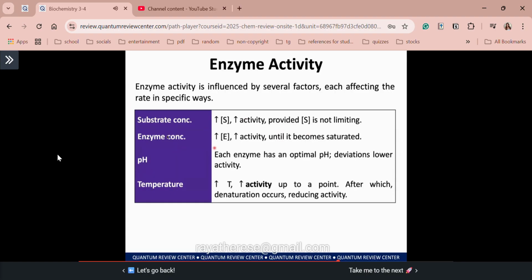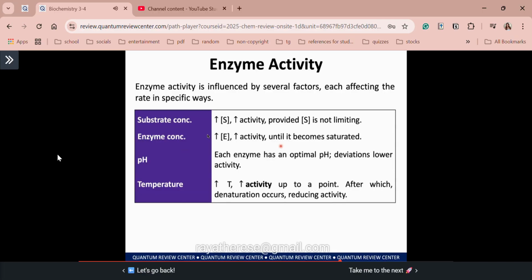For enzyme concentration, parehas lang po. So increasing enzyme concentration will increase activity, until it becomes saturated. Ayan. Thirdly, pH. Ito, class, very crucial, particularly sa biological systems. So each enzyme has an optimal pH. And of course, if you deviate from their optimal pH, it can denature them, making them inactive, or it can lower their activity. And lastly, temperature.